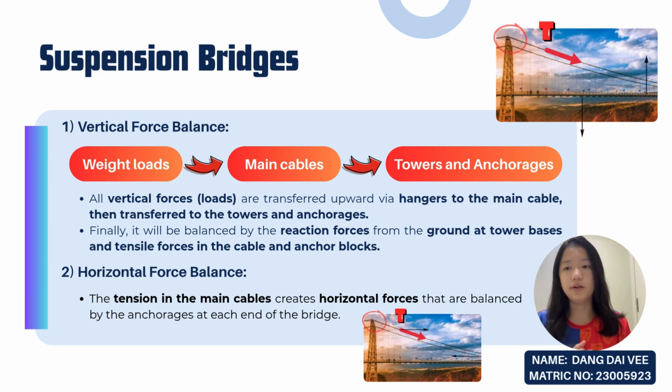And the second type of bridge is the suspension bridge. All vertical forces are transferred upward via the hangers to the main cables and then to the towers and anchorages. This force is balanced by the reaction force from the ground at the bridge base and also the tension forces in the cable and anchor blocks. While for the horizontal force, the tension in the main cables will create horizontal forces that are balanced by the anchorages at the end of the bridge.